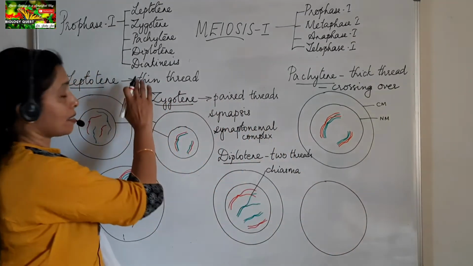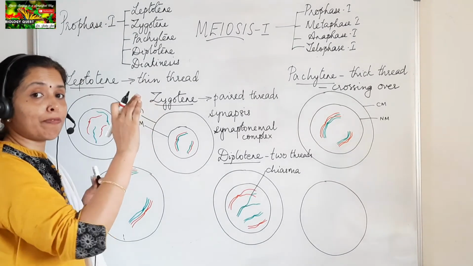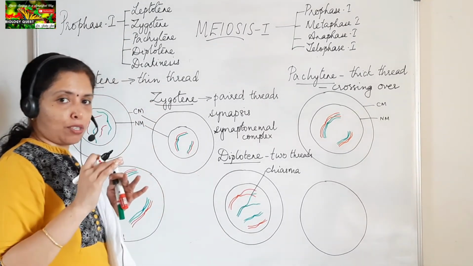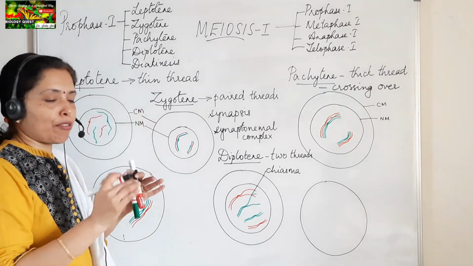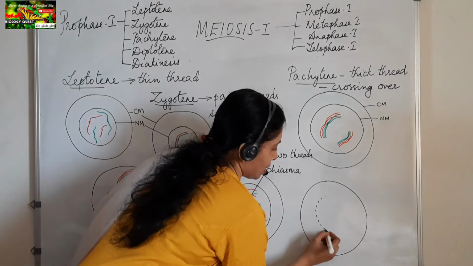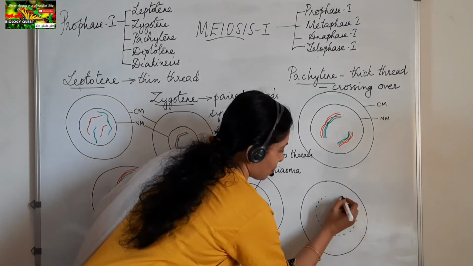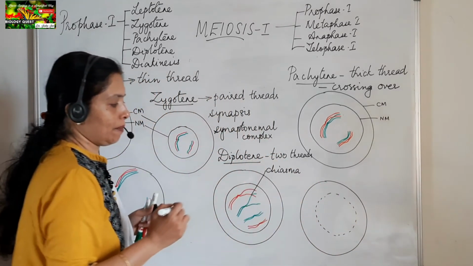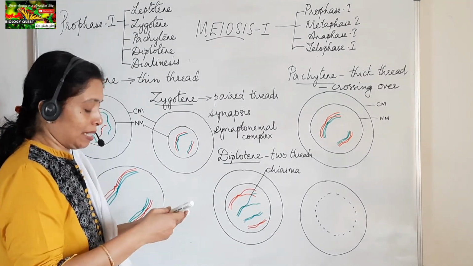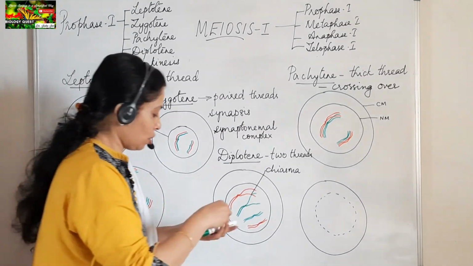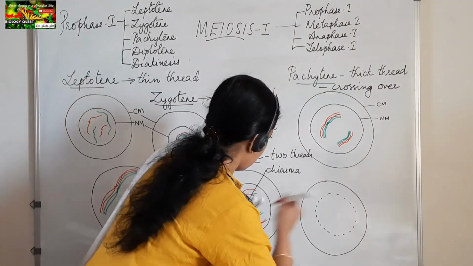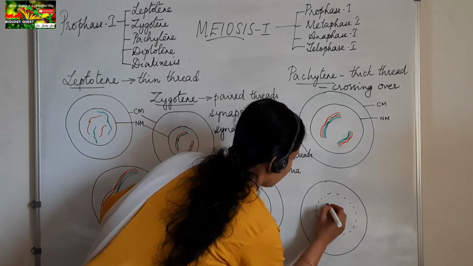So diakinesis is the last stage of Prophase-I, and the next stage is Metaphase-I. So by the end of Prophase-I, what is happening? The nuclear membrane and the nucleolus start to disappear. So that is why I am drawing it in dotted line. Okay, and the exchange of genetic material is complete. Terminalization of the chiasmata takes place, and I am drawing the chromosomes here.